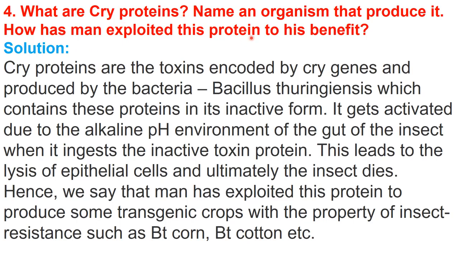What are cry proteins? Name an organism that produces it, and how has man exploited this protein to his benefit? So cry proteins are the toxins encoded by cry genes and produced by the bacteria Bacillus thuringiensis, which contains these proteins in their inactive form, meaning in protoxin form. It gets activated due to the alkaline pH of the insect gut. When the insect ingests the inactive toxin protein, it becomes active inside and leads to the lysis of epithelial cells due to formation of pores in those. Ultimately the insect dies.